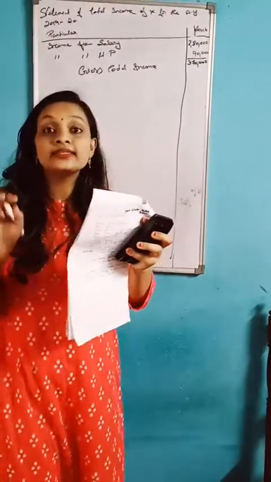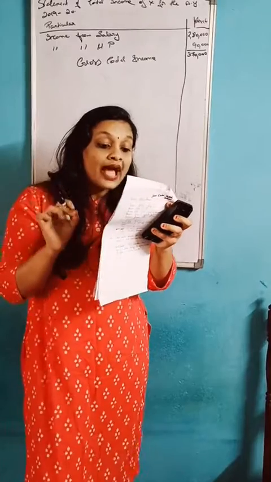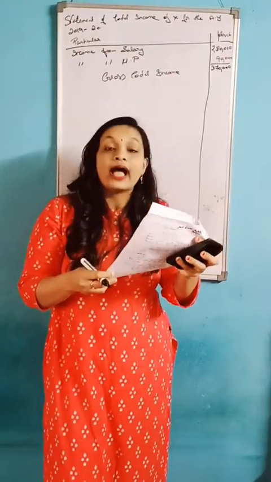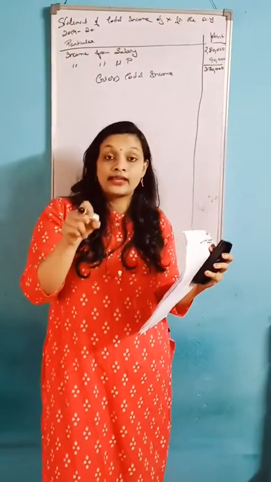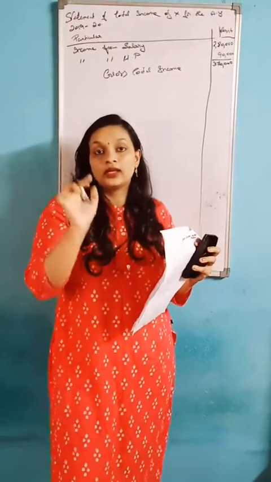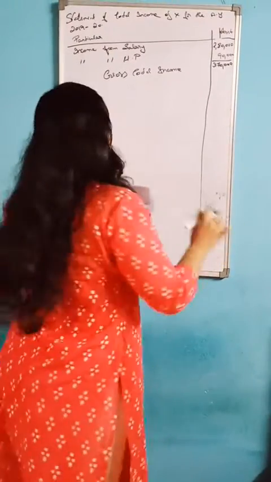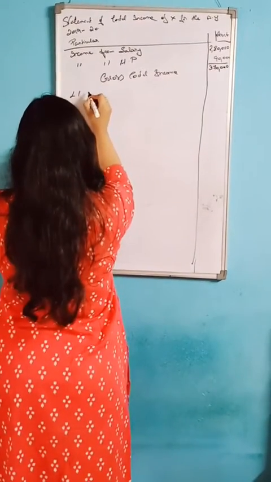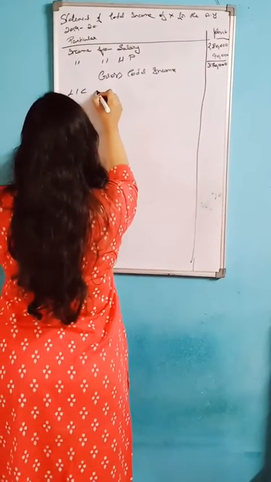Next is life insurance premium paid, rupees 30,000, and the maximum limit I have told is 1,50,000. LIC means life insurance premium.